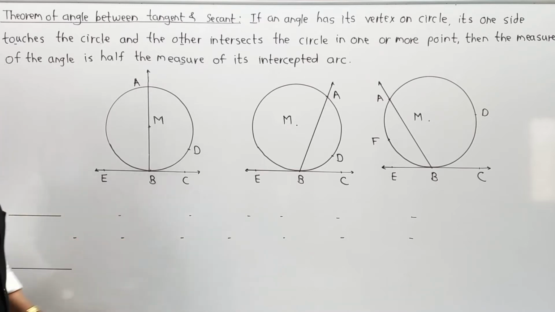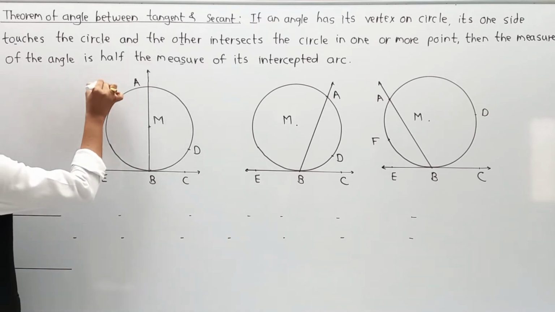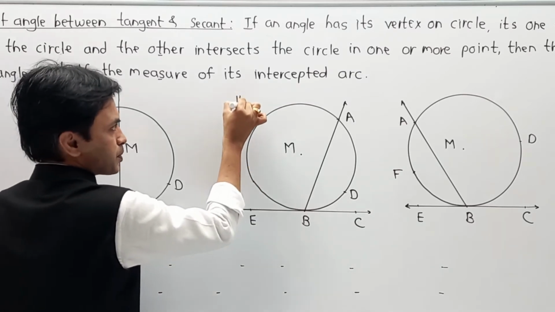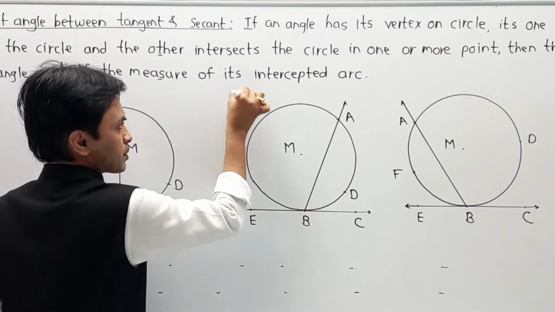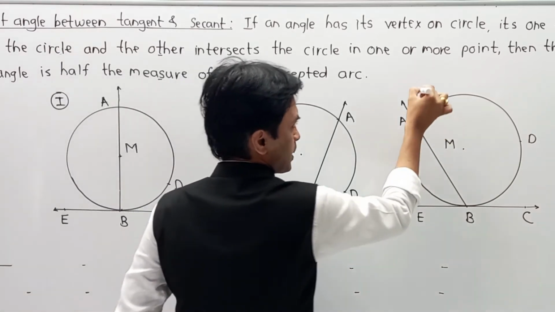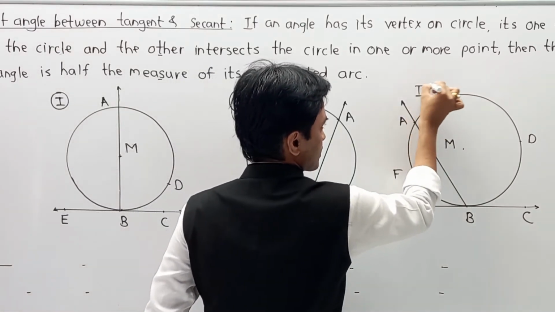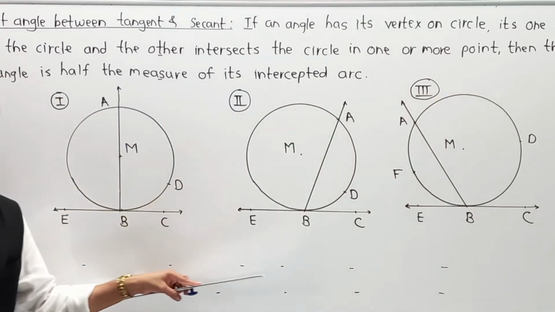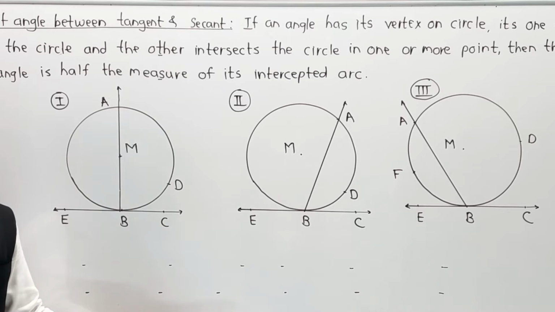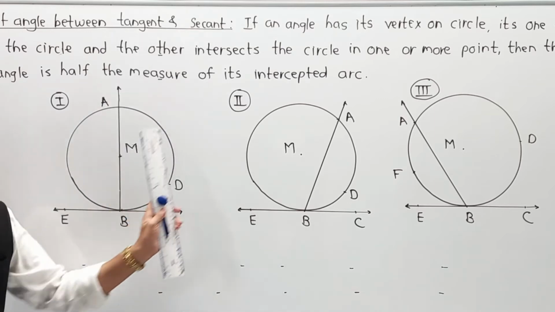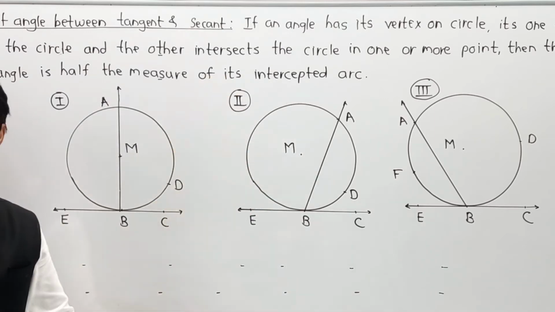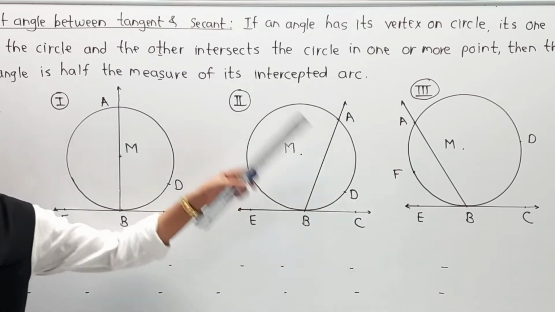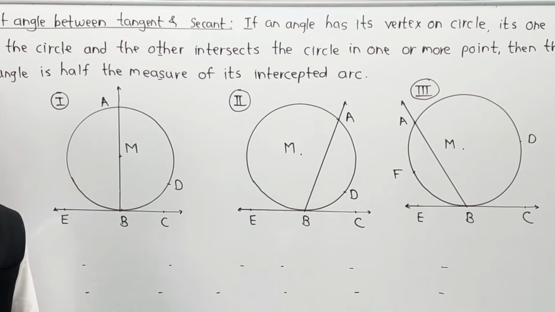This is called case 1. So remember, I am going to take it as case 1 or case study 1. This part will become case 2, and this part will act as case 3. Remember students, after this part I am going to write the given as well as the to prove, but when I take case 1, case 2, case 3, I am going to erase all the parts in front of you and take each case separately, so that it can fit properly on the board.